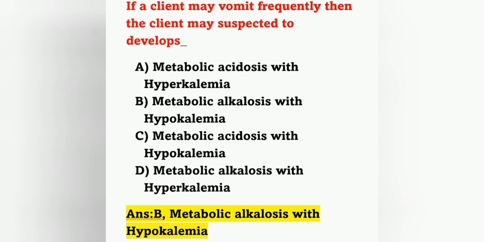Due to frequent vomiting, hydrochloric acid from the gastric juice and also potassium will be lost from the stomach. That may lead to metabolic alkalosis with hypokalemia.